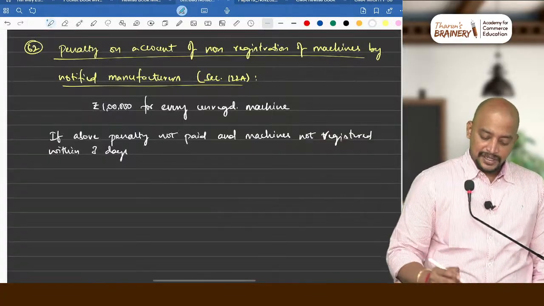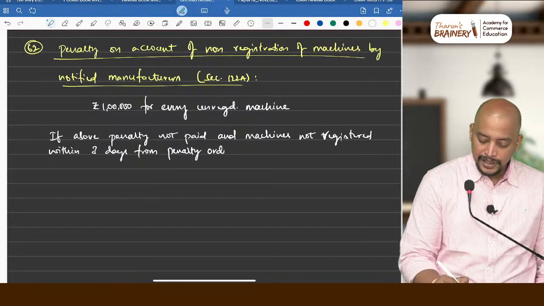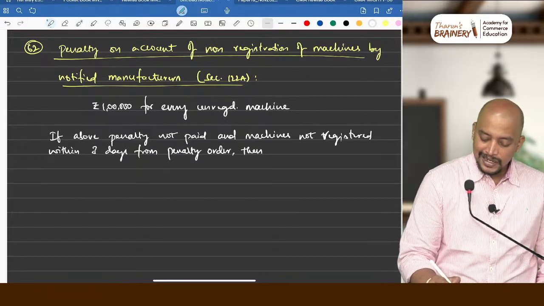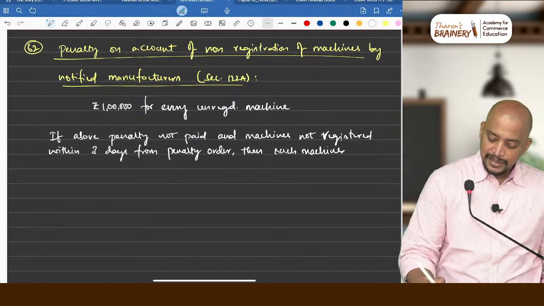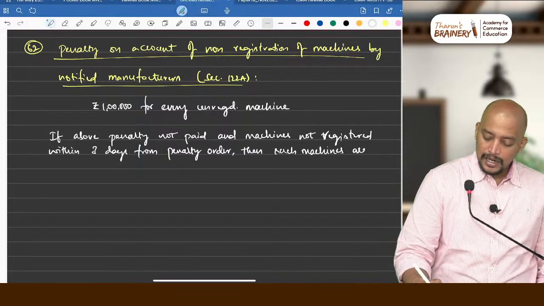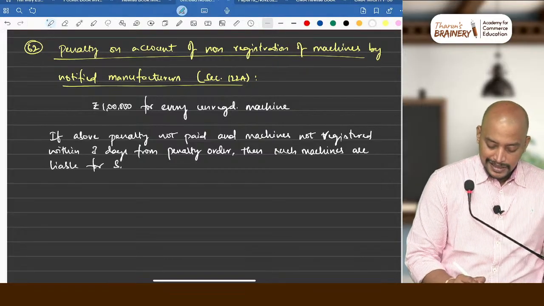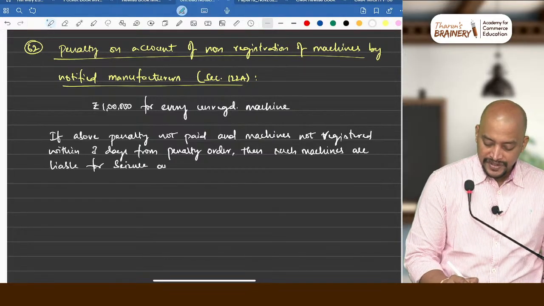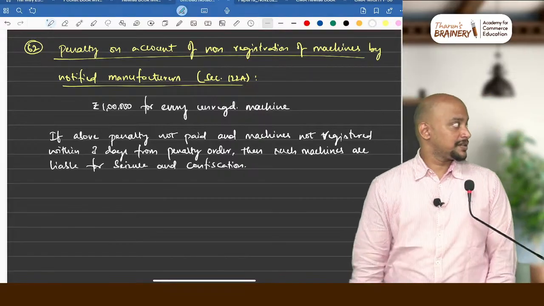Okay, within 3 days from the penalty order, then such machines are liable for seizure and confiscation.